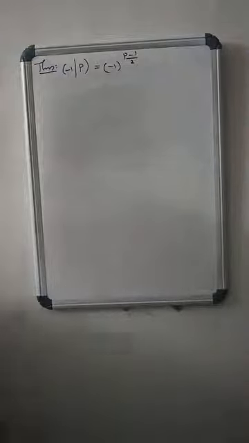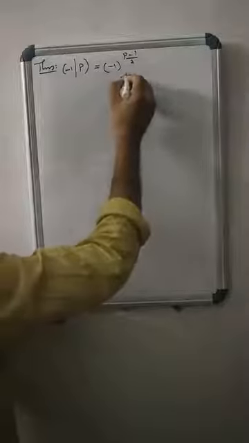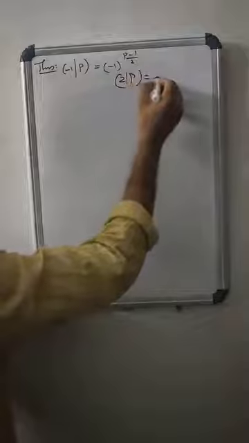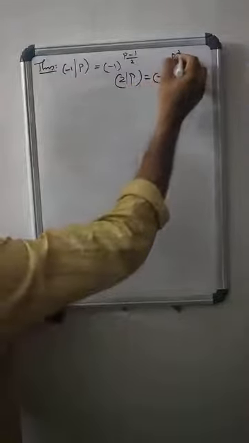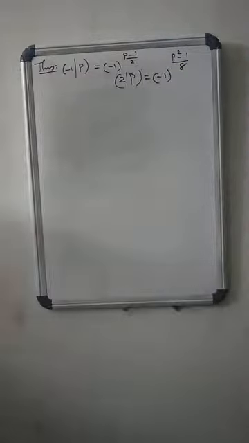And the evaluation of 2 by p: 2 by p equals minus 1 power p square minus 1 by 8. The Legendre symbol has the same result, but there p is an odd prime. Here p is an odd positive integer that has a prime factorization. That is the difference.